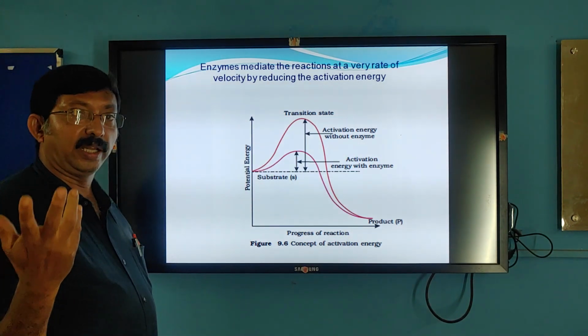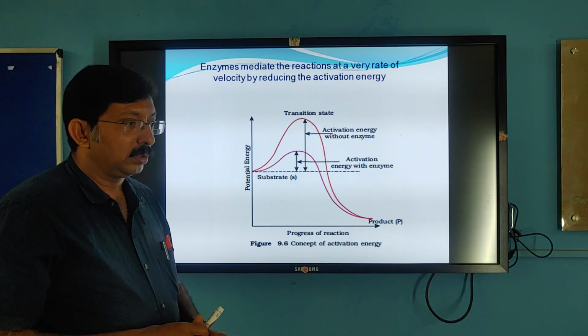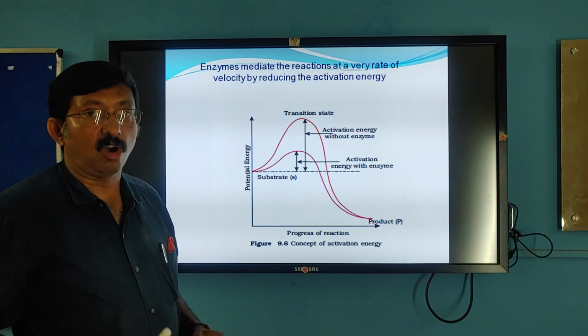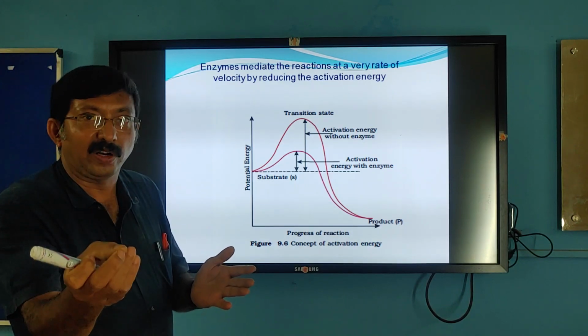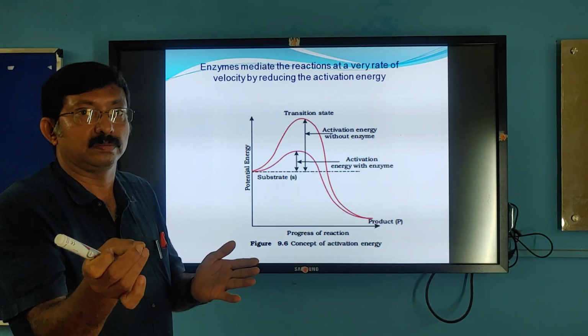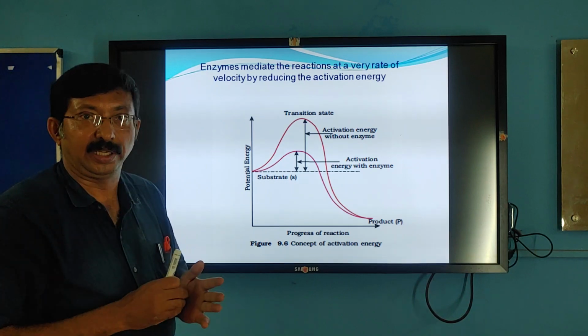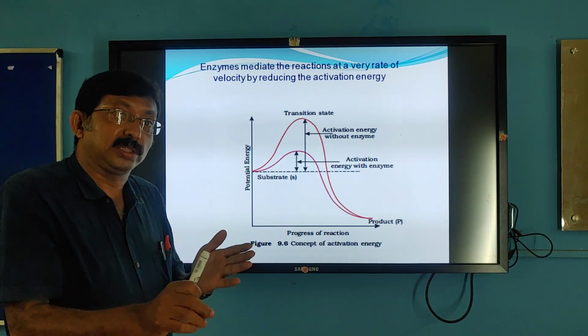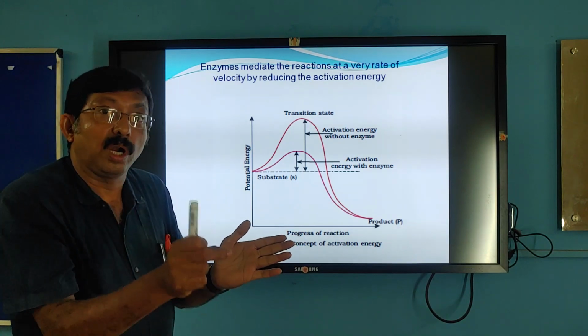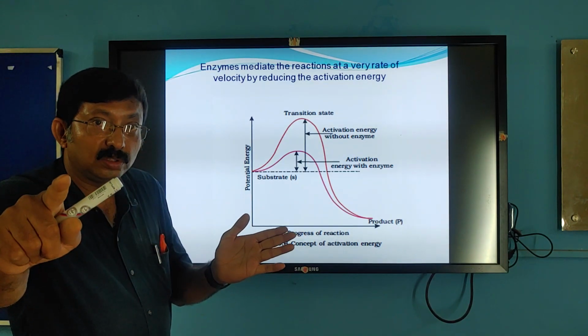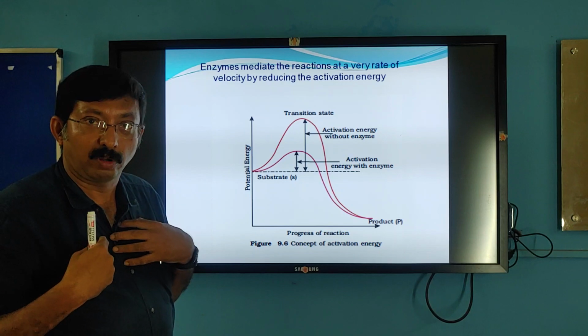The best example we can take is a solar water heater. What is the temperature we need to have a bath? Maybe 45 degrees at the most. And what is the normal temperature of water? Maybe 25 degrees. That means we have to heat the water another 20 degrees so that it is suitable for our body to have a bath.